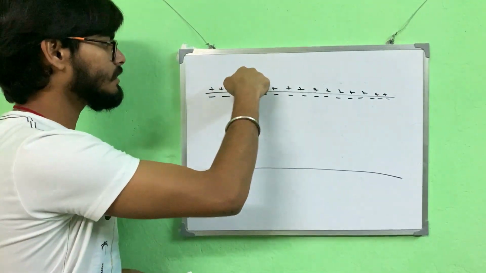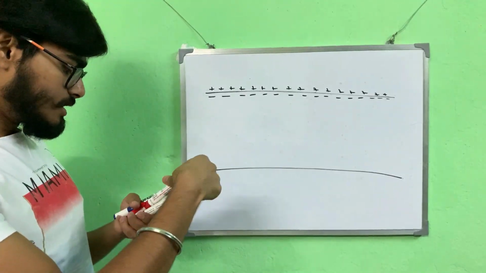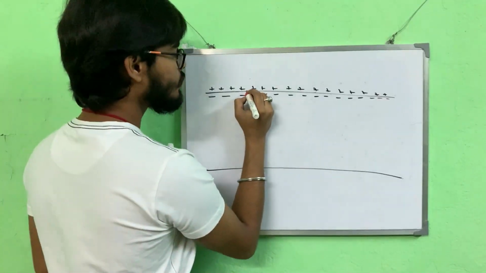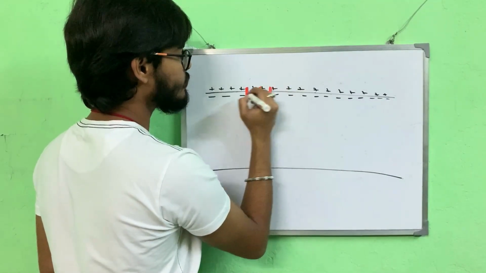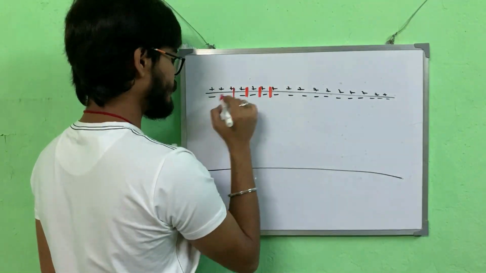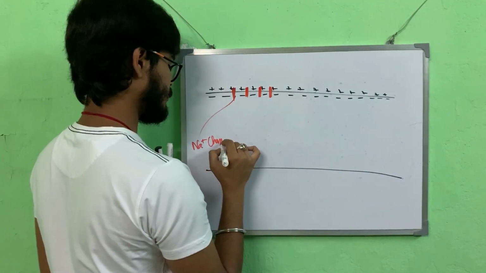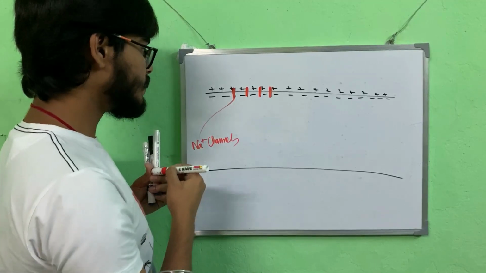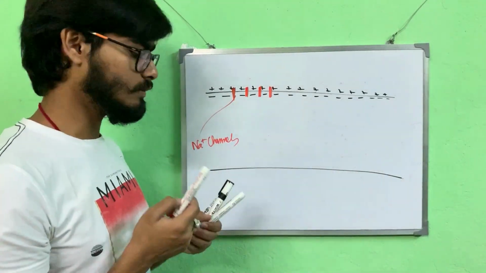Now say I touch here, I give it a stimulus. What happens here is, here are some more sodium channels. On providing stimulus, these channels are opened up or activated.